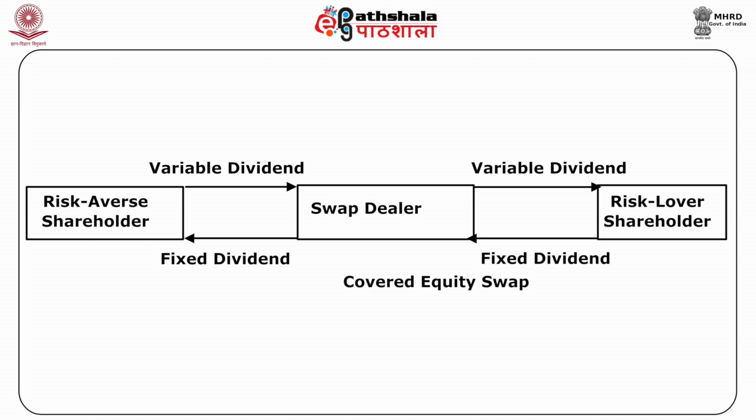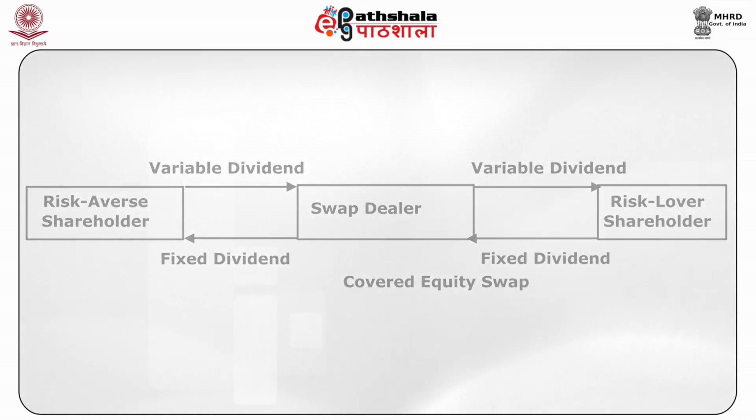He himself protects the equity shareholder by paying them a fixed dividend. But in the case of a covered equity swap, he gets an opportunity to hedge his position in dealing with the shareholder. It is possible only when shareholders are interested to receive high dividend even with the possibility of high risk.